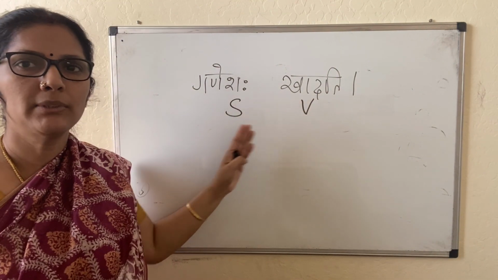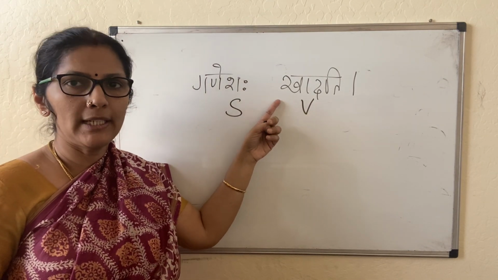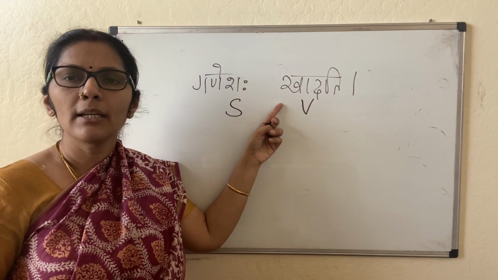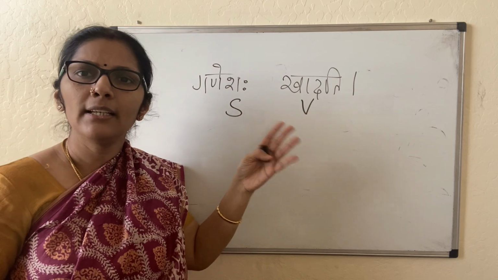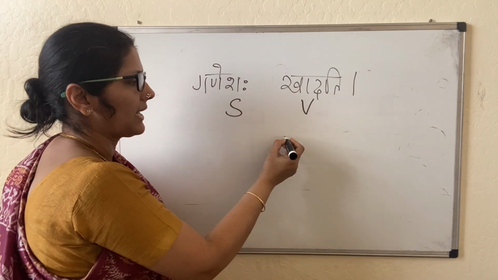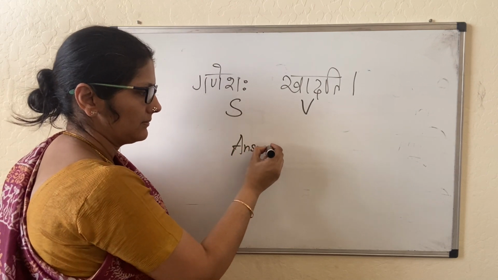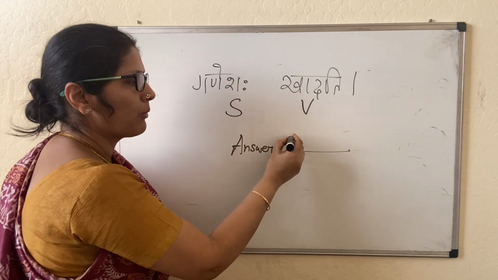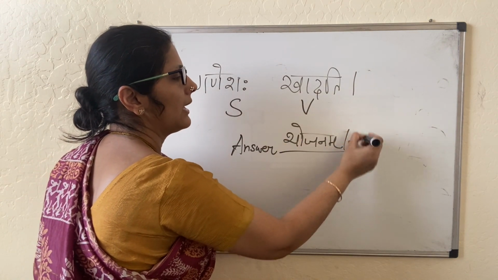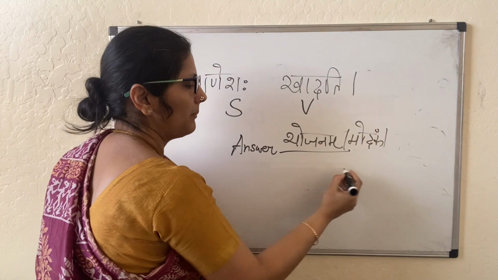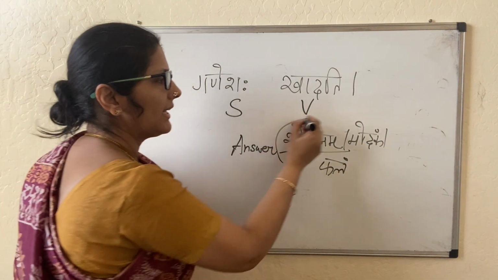Now there is a subject and a verb here. SV, subject, verb. Now the question I am asking is Kim Khadati. I am questioning the verb. What is he eating? Kim Khadati, Kim Pathati, Kim Likhati, Kim Vadati. When I ask like this, Kim Khadati, we will get an answer. What is he eating? Bhojanam Khadati. Modakam Khadati. Phalam Khadati. We can keep saying. So we are getting an answer.